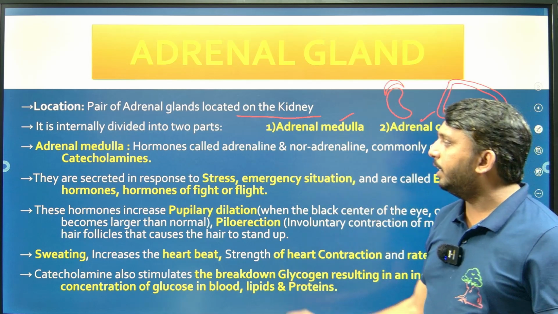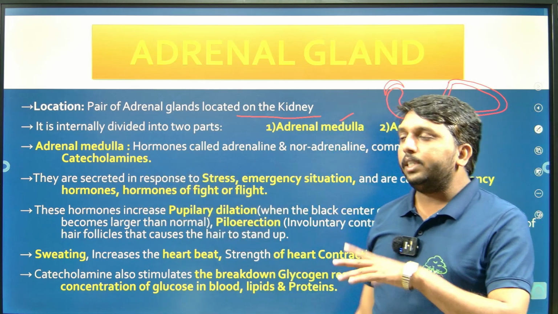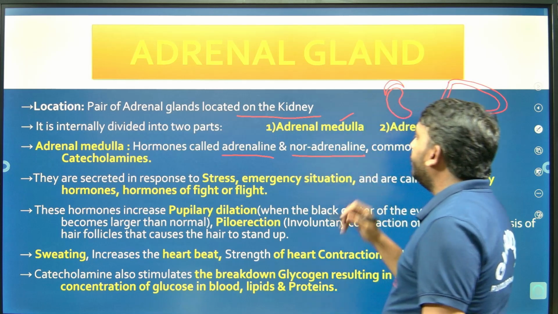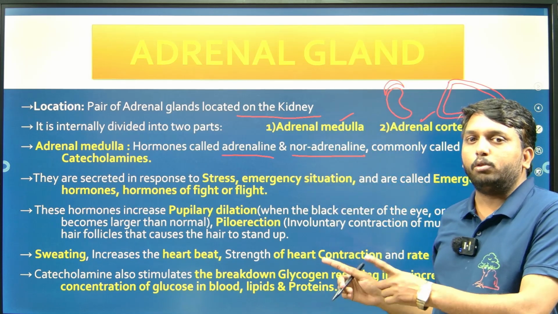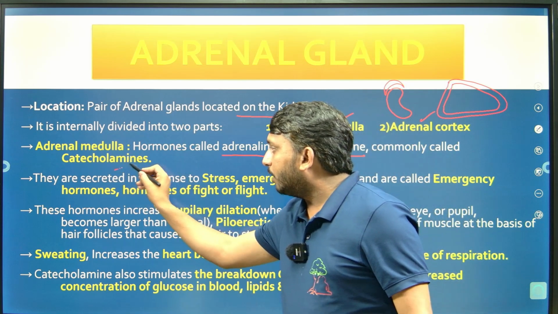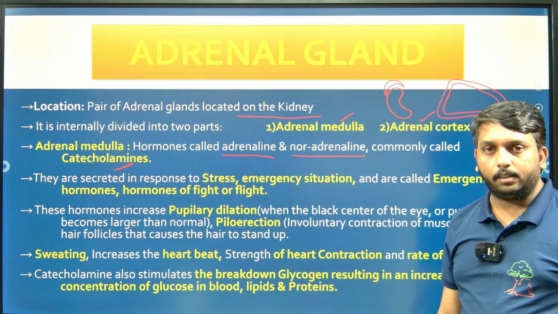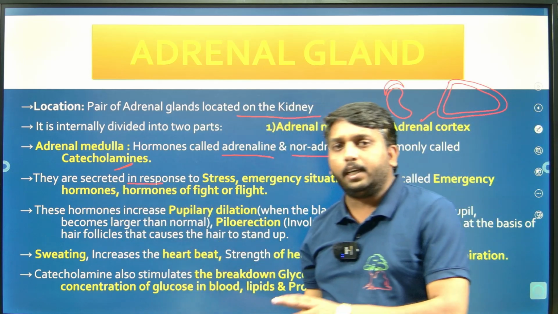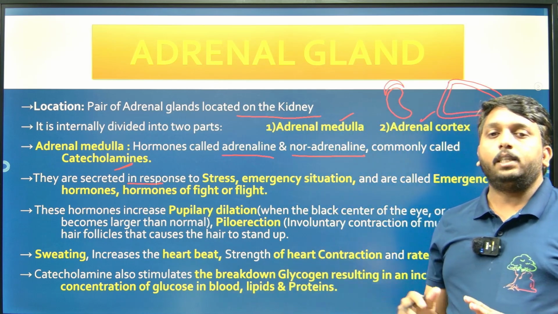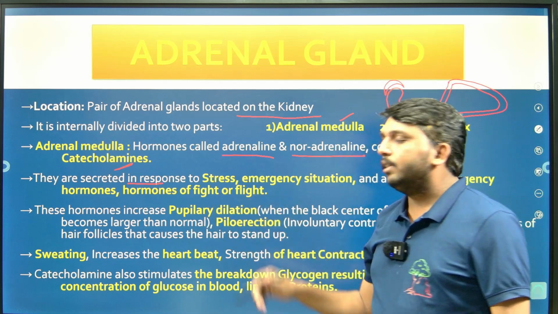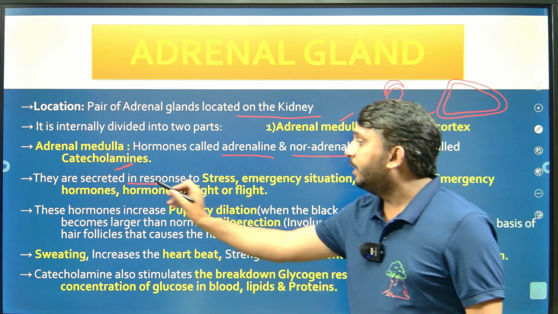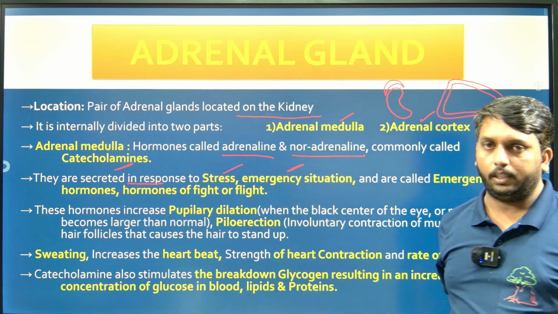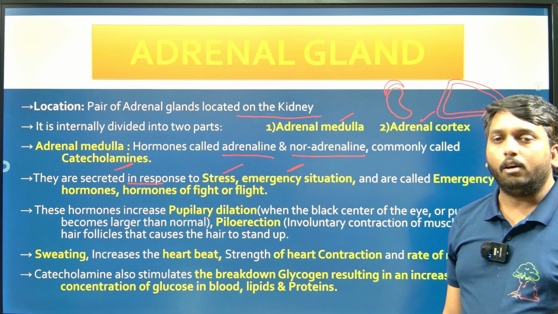Here the first one, adrenal medulla. This adrenal medulla secretes hormones called adrenaline and noradrenaline. These two hormones together are known as catecholamines. They are known as emergency hormones or hormones of flight or fight. Why? Because of their secretion: they are secreted in response to stress or an emergency situation. That's why they are called emergency hormones, right?